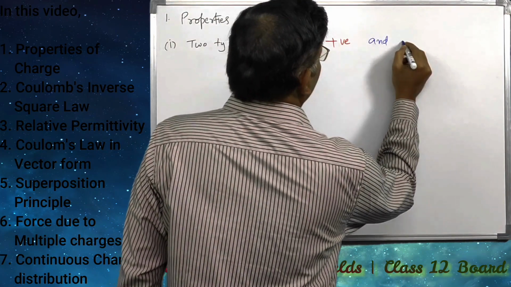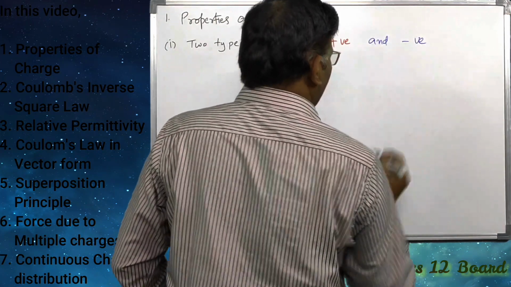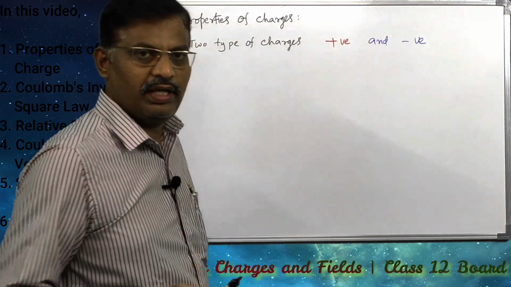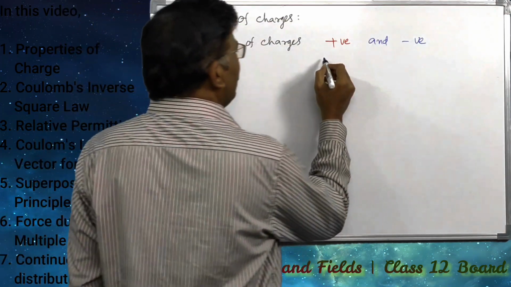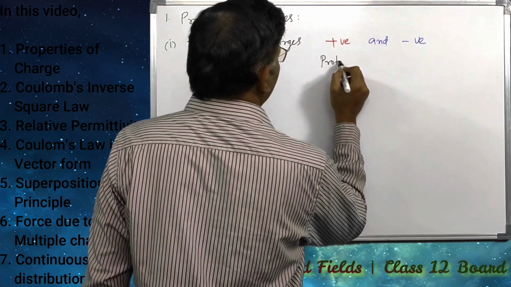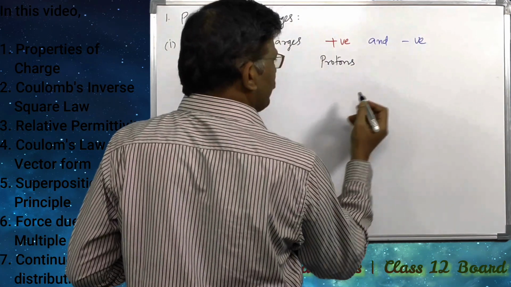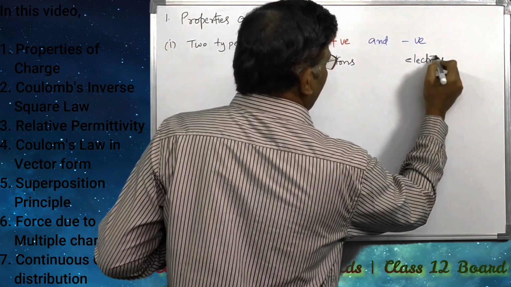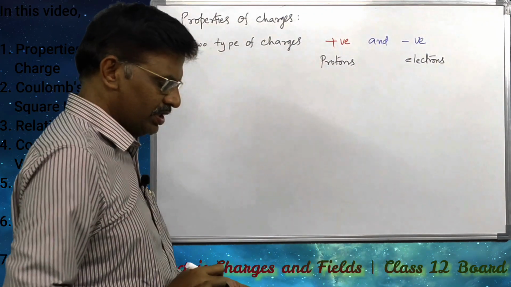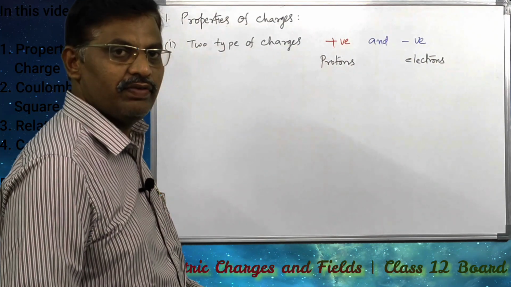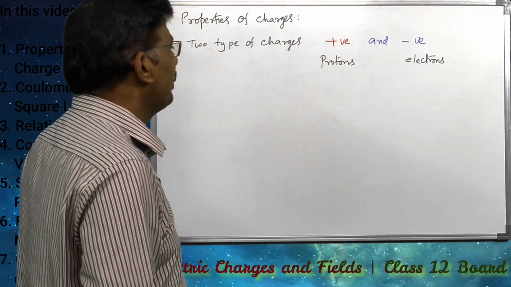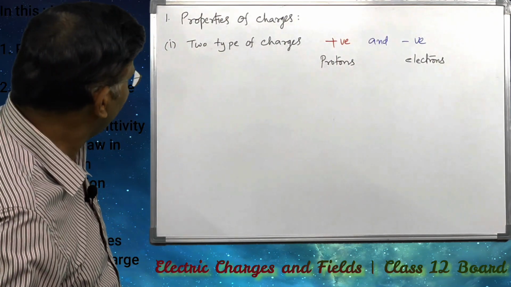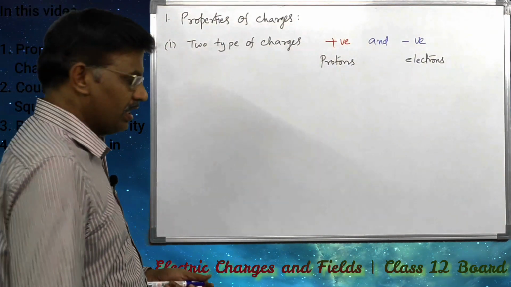Protons in a substance or in an atom are the positive charges, and electrons are negatively charged particles.